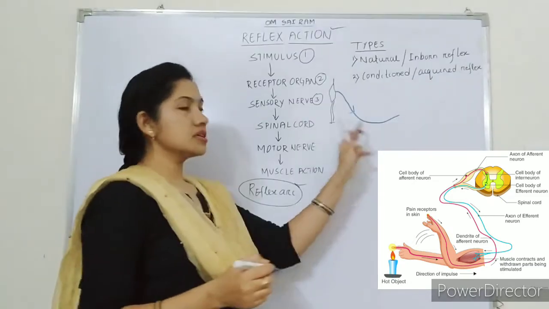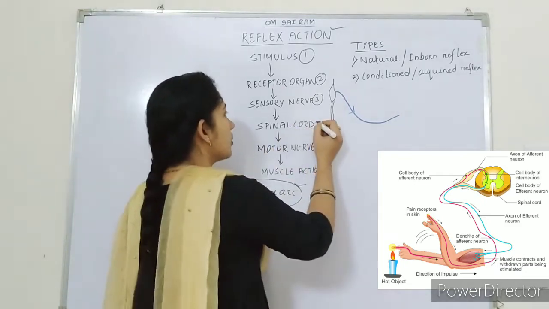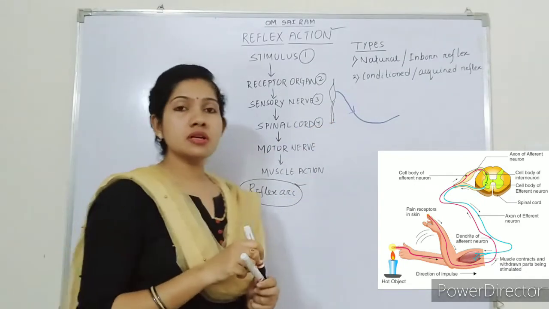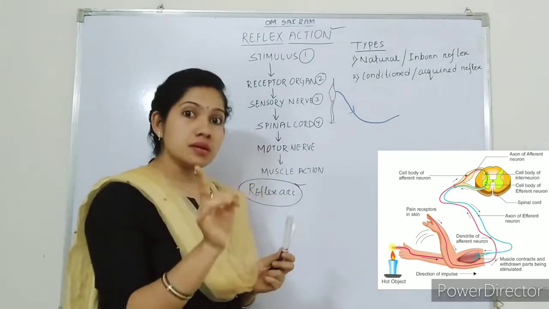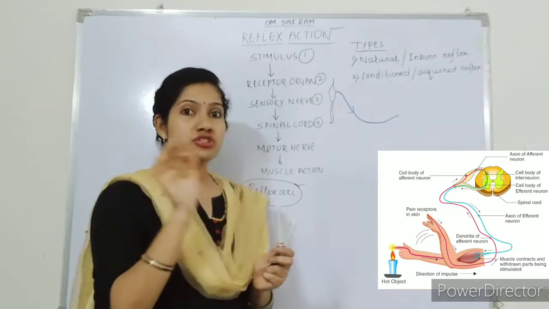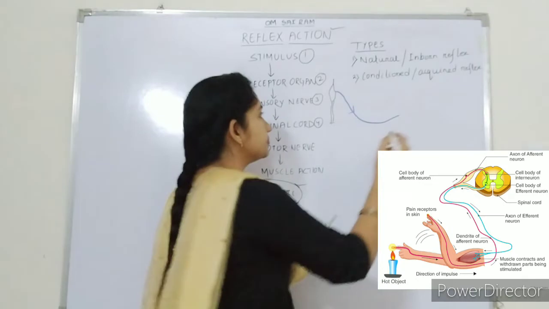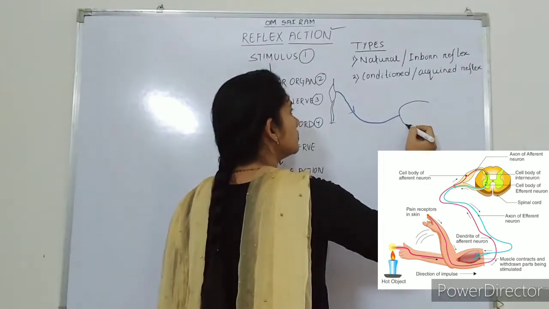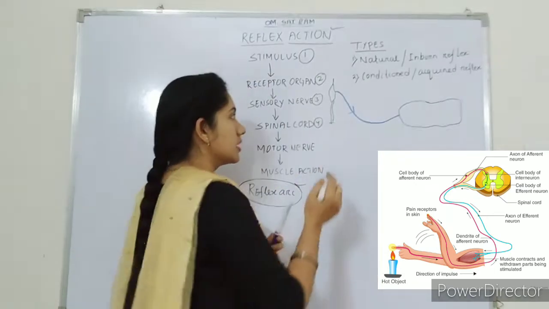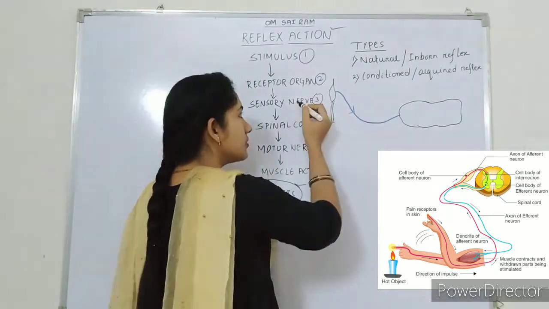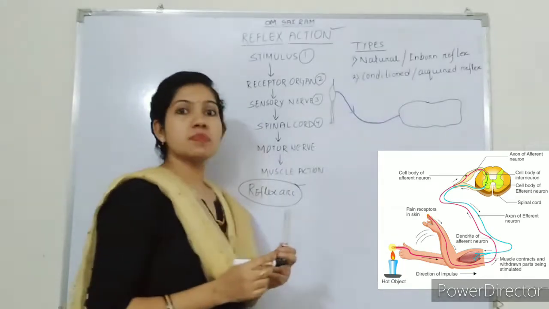I am marking the sensory nerve with blue. Next, the spinal cord. To where will the sensory nerve carry the stimulus? It will carry it to the spinal cord, because, remember, I said reflex action does not involve the brain. So it will carry the stimulus to the spinal cord. Suppose this is the spinal cord, and this is the sensory nerve, which carries the burning stimulus to the spinal cord.